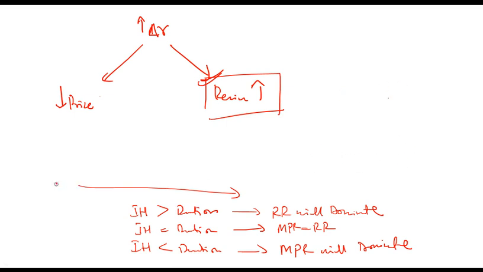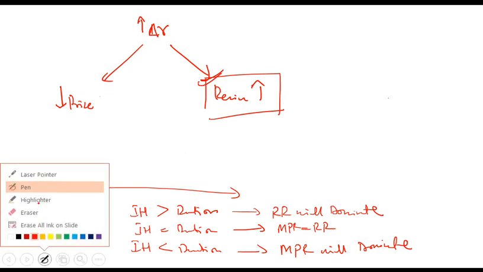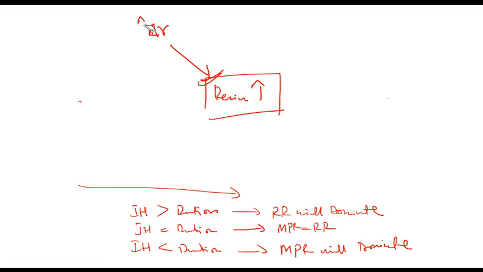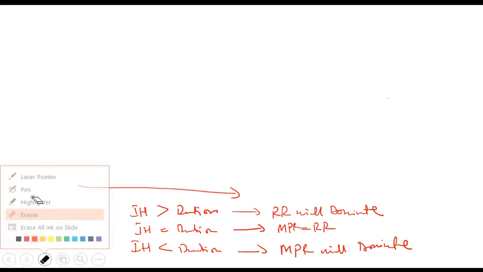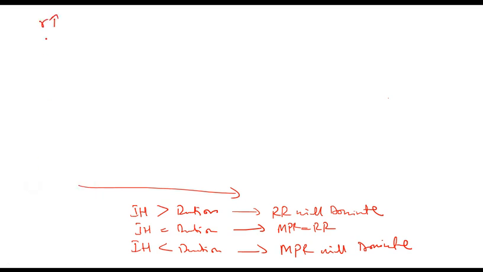It means that if investment horizon is greater than duration, and interest rate goes up, price goes down and reinvestment income goes up. Or interest rate goes down, price goes up and reinvestment income goes down.